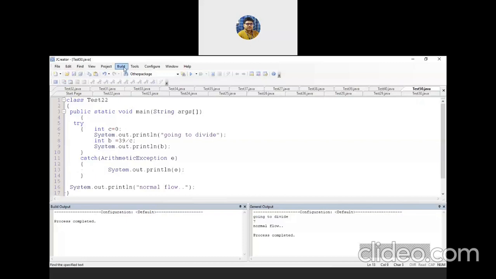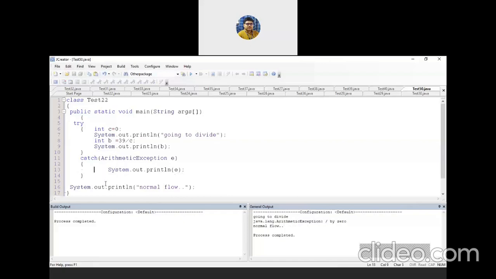Look, I'm executing the program. Going to divide, first line. Second line, exception occurs. When this exception occurs, it will come out from here. It throws an exception object, the arithmetic exception object. This catch block will catch that exception object and it will print the value of E. We know what the value of E is. It is just java.lang.ArithmeticException: divide by 0.